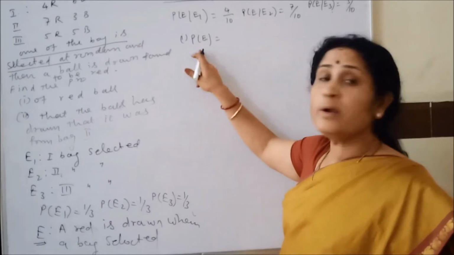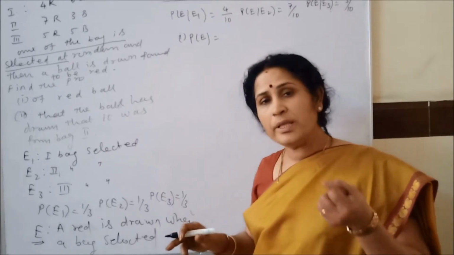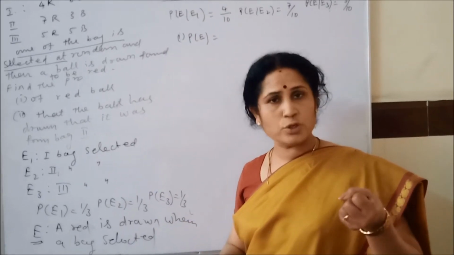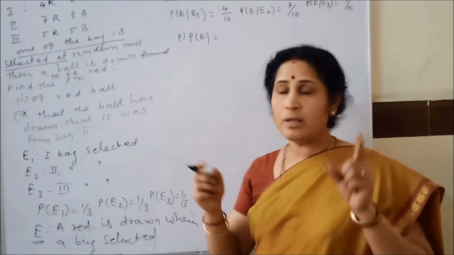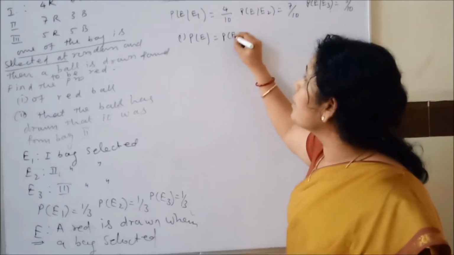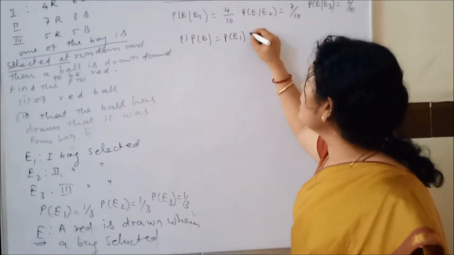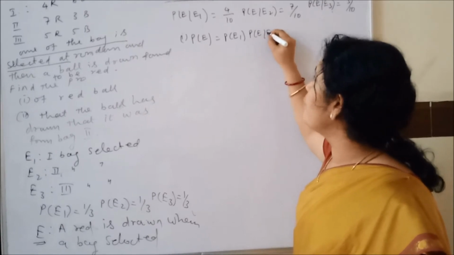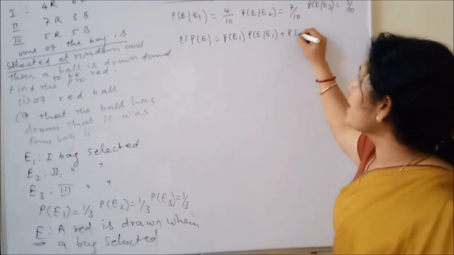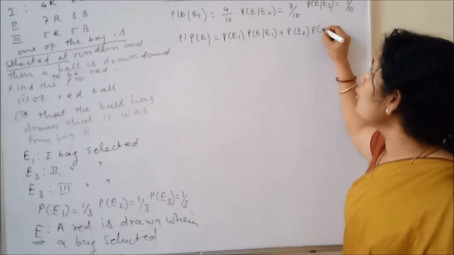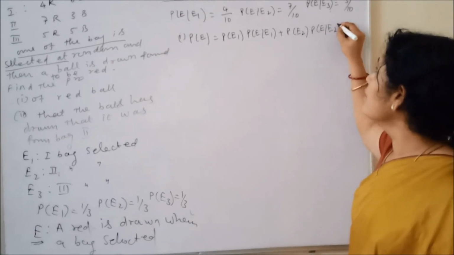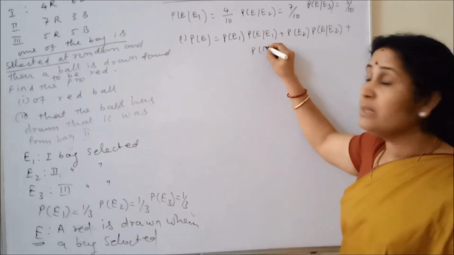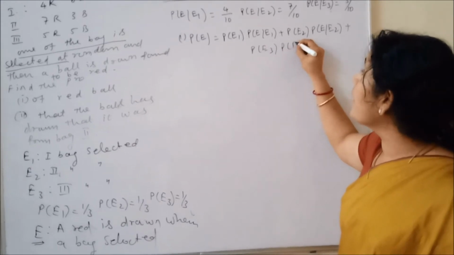Clear? So probability of E equals how you drew the red ball. First you select the first bag and then you draw one ball. So that is the probability of E1 into probability of E by E1, plus probability of E2 into probability of E by E2, plus probability of E3 into probability of E by E3.